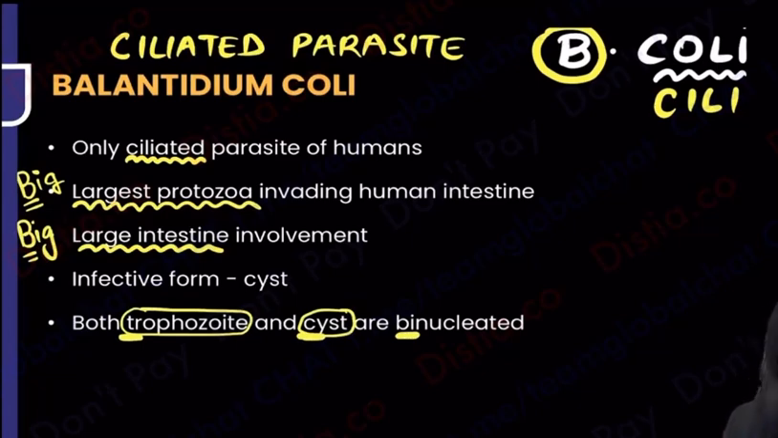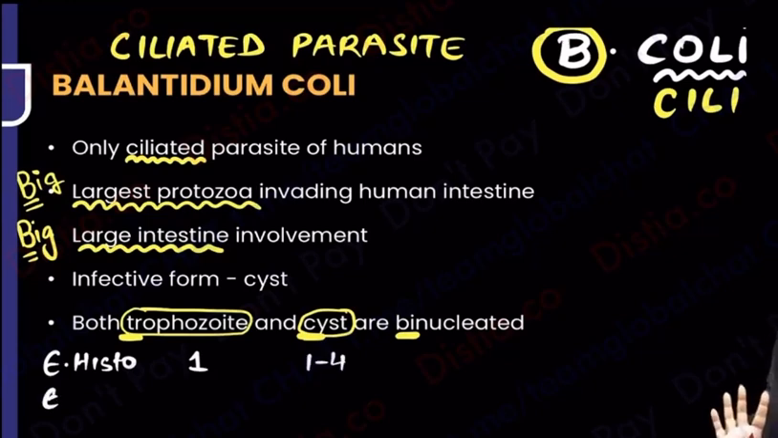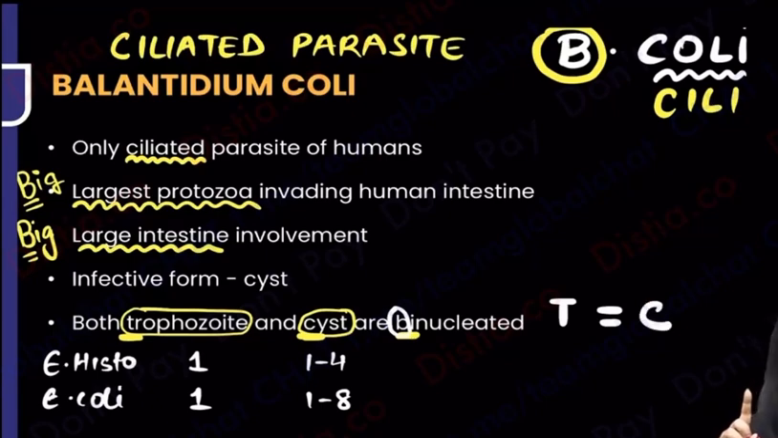So till now, if I make you quickly do something: Entamoeba histolytica, how many nuclei in the trophozoite? 1. How many in the cyst? 1 to 4. Entamoeba coli, how many nuclei in the trophozoite? 1. How many in the cyst? 1 to 8. But when I'm saying Balantidium coli, the trophozoite and the cyst are the same. This also has 2 nuclei.